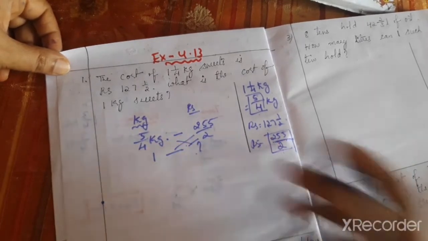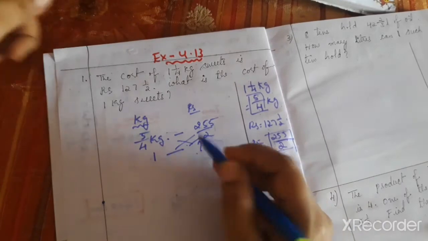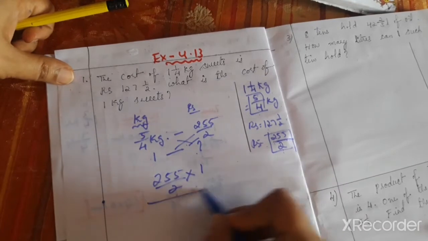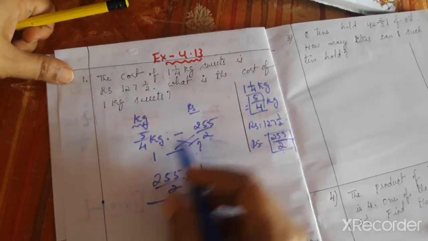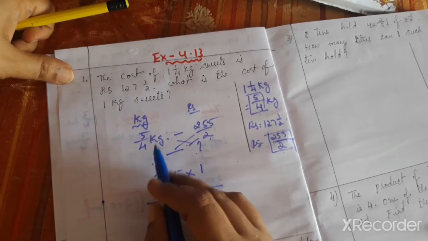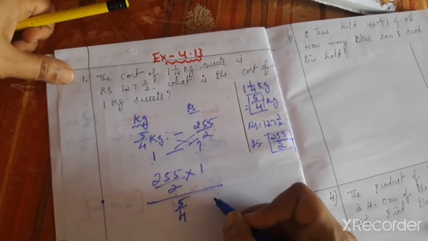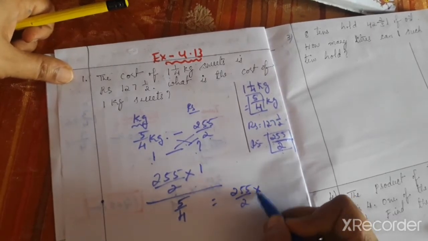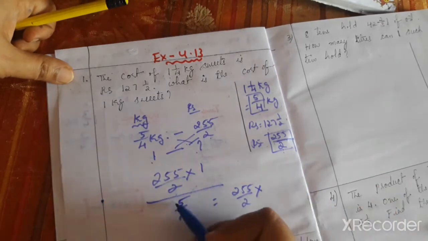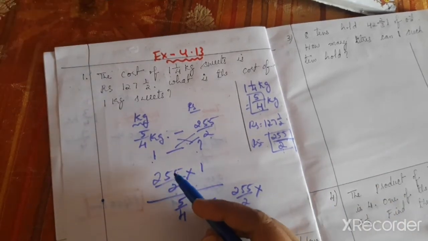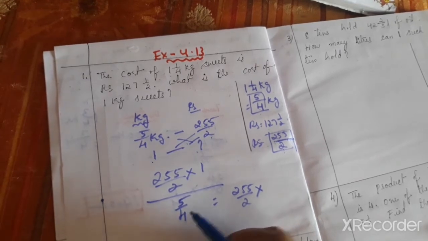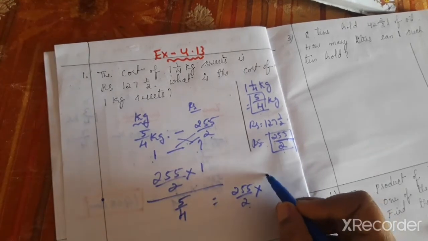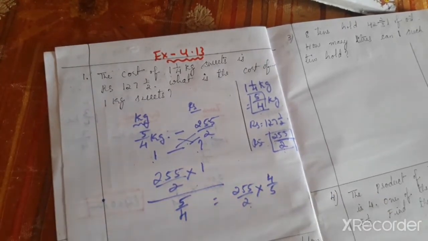Cross multiply. Cross multiply means 255/2 into 1 divided by 5/4. So here 255/2 divided by 5/4 will become 4/5 because of the reciprocal. Both the numerator and denominator are fractions. When both are fractions, write the numerator 255/2 as it is, and the denominator becomes the reciprocal 4/5. The leg will come up, the head is down.